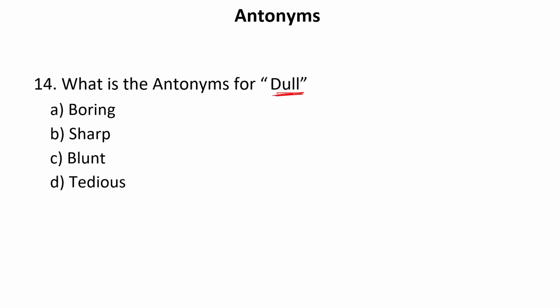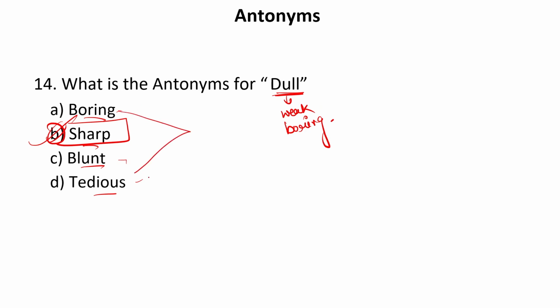Antonyms for the word dull. Dull means when something is weak, boring, uninteresting. So let us see the options. Boring, sharp, blunt, tedious. So the answer is sharp, whereas blunt, tedious, and boring are the synonyms of this particular word.